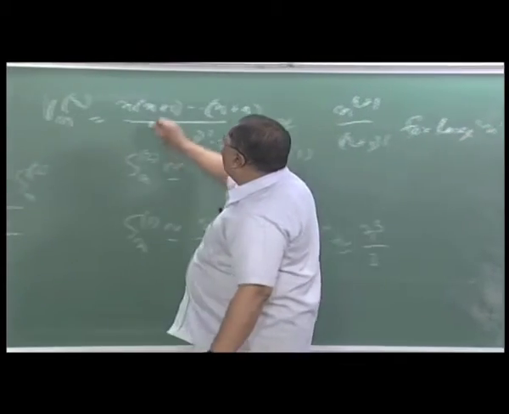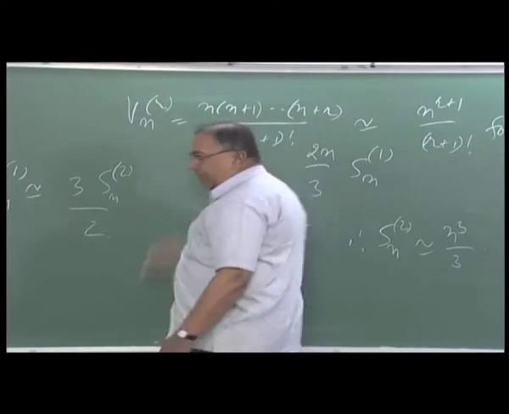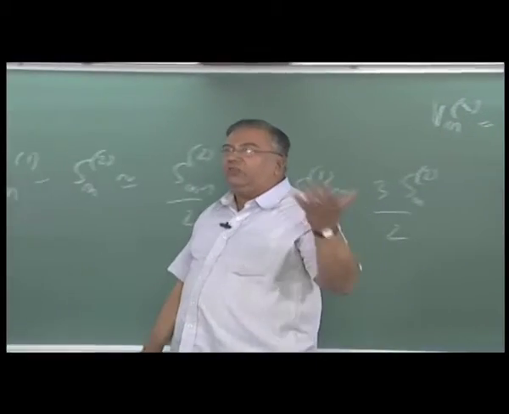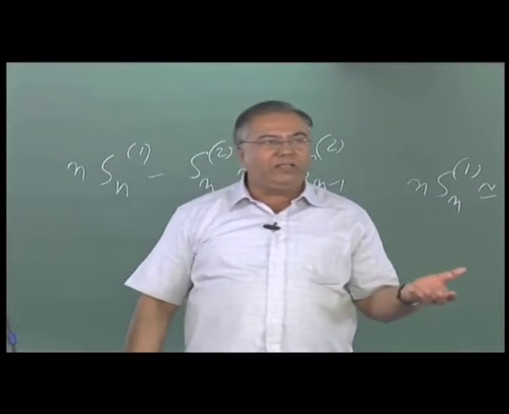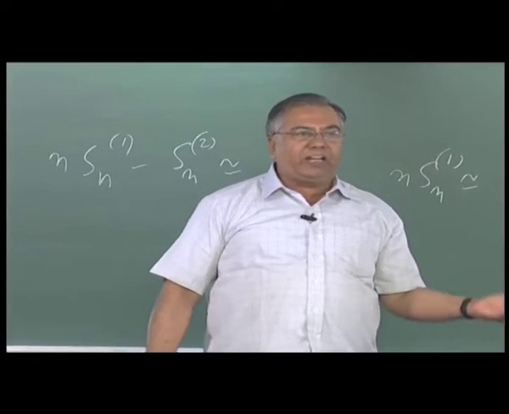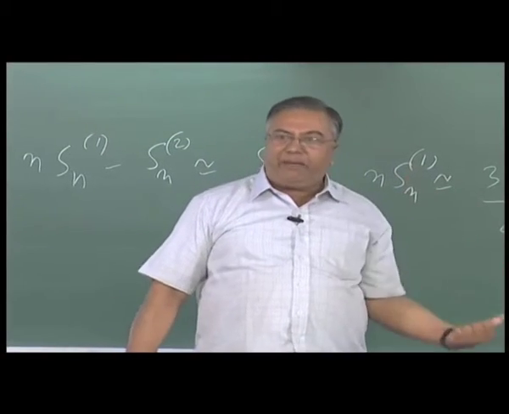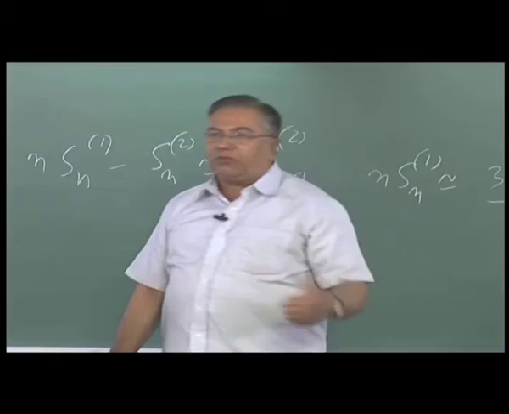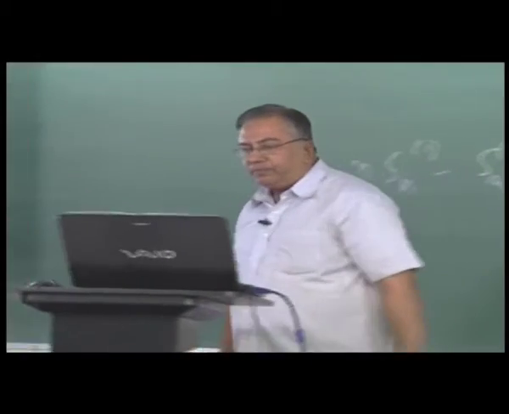In each of them there is an n term, and so the largest power that will occur in the numerator is n to the power r plus 1. The next term is of the order n to the power r, which can be neglected in comparison to n to the power r plus 1, as n goes to infinity.